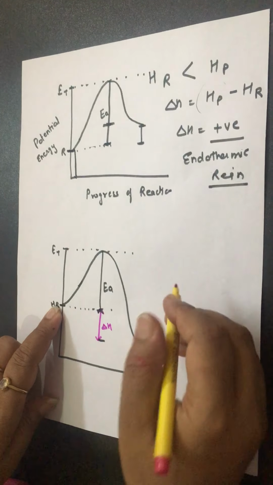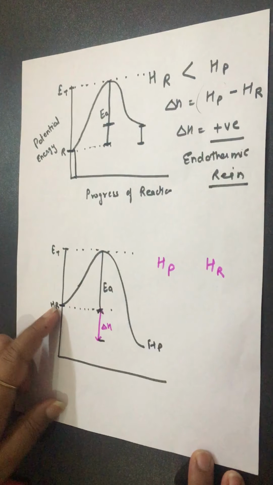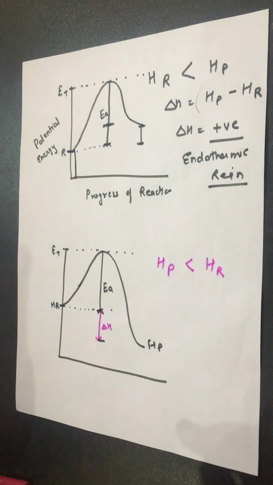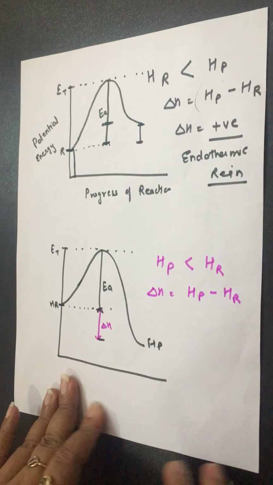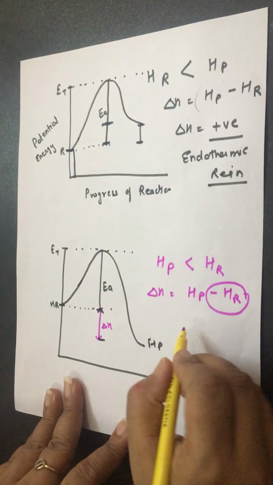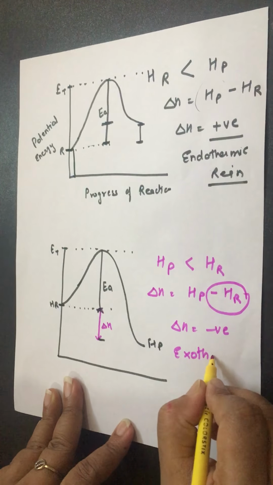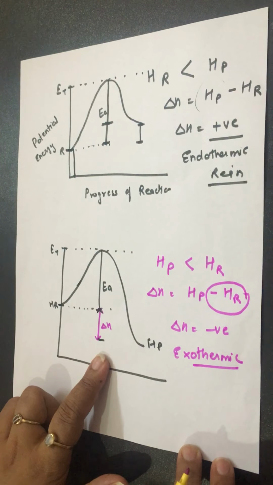What is this? We can say that if I compare the enthalpy of product and the enthalpy of reactant, the enthalpy of reactant is greater than the enthalpy of product. Can you say that with the help of the graph? Look at this, enthalpy of reactant is greater than enthalpy of product, right? Now we know that del H equals HP minus HR, that is, enthalpy of product minus enthalpy of reactant. Which is larger? Enthalpy of reactant. It means del H sign will be negative, and such types of reactions are exothermic. This graph will come for the exothermic type of reactions.